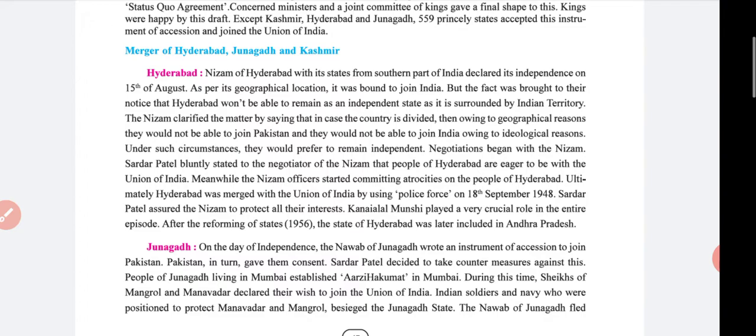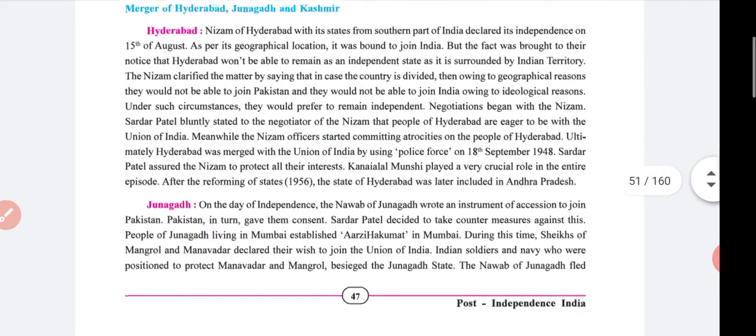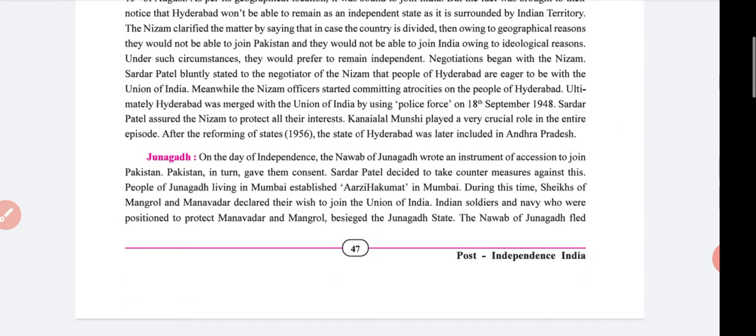Due to geographical reasons, they would not be able to join Pakistan. And due to ideological reasons, they would not be able to join India. Please underline the two reasons for not joining. Under those circumstances, they would prefer to remain independent.